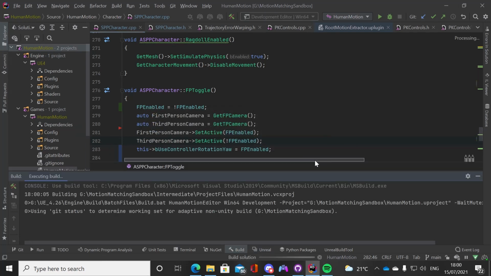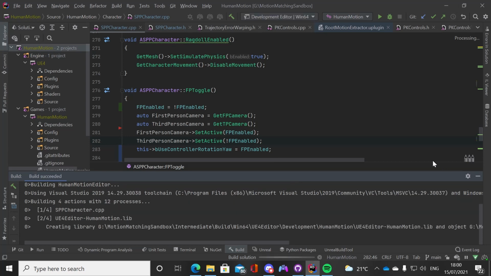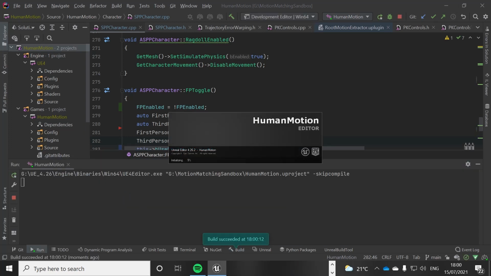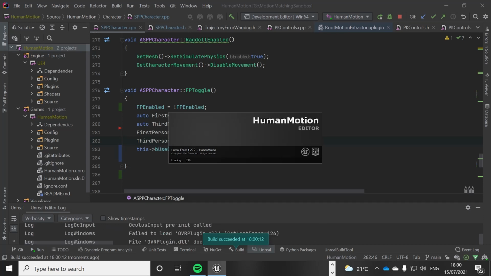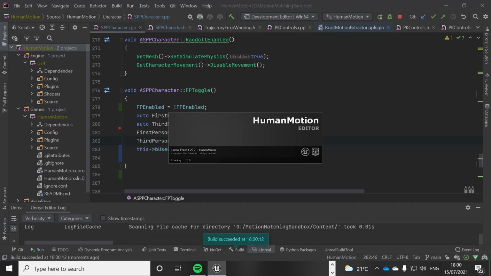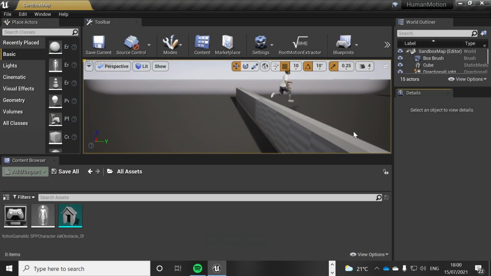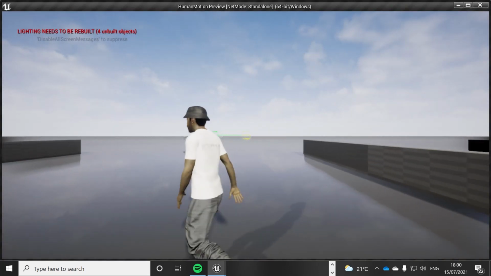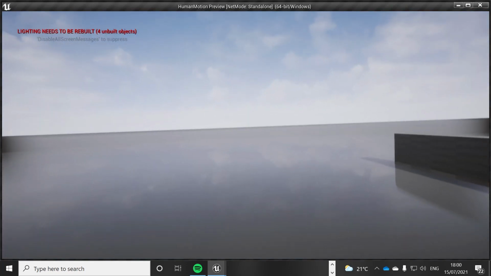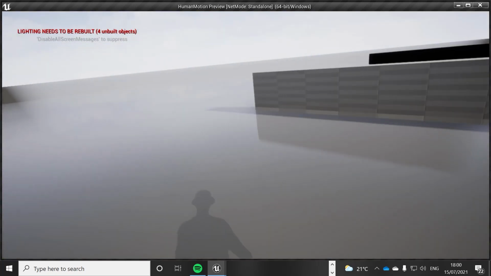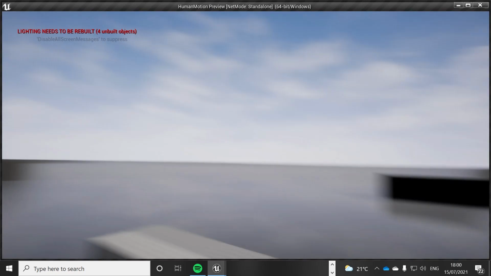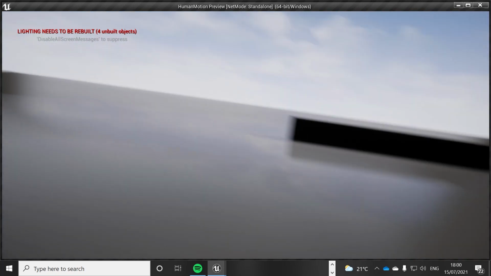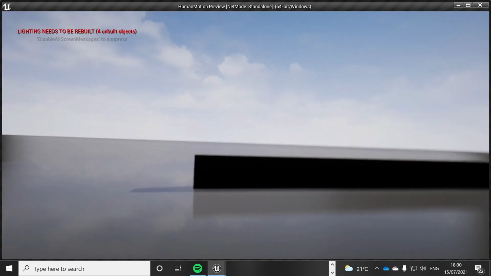Stop and build. Okay, cool. Let's run that and see if it will work. Fingers crossed, I hope it does. We can move about. Yeah, we are. Oh, you know what?